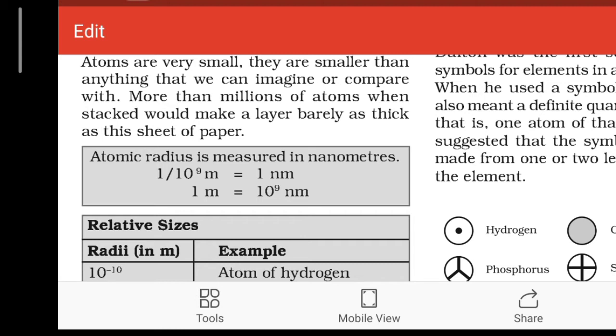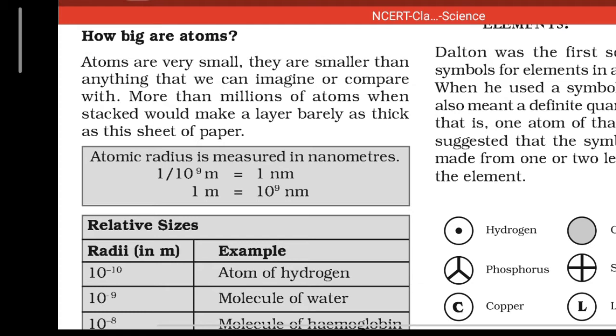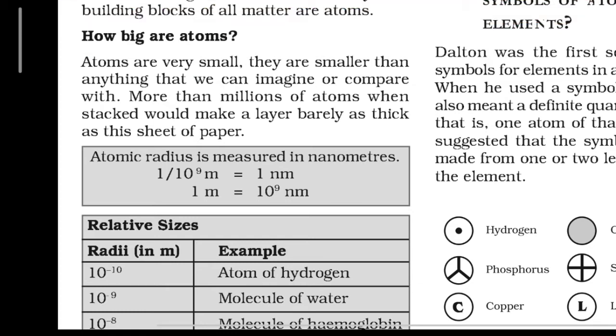Now the question is, how big are atoms? Atoms are very small. They are smaller than anything that we can imagine or compare with. More than millions of atoms, when stacked, would make a layer barely as thick as a thin sheet of paper. Atoms are very, very small.